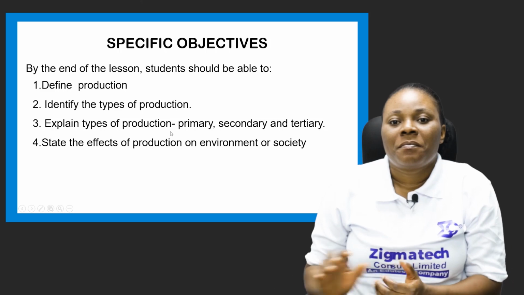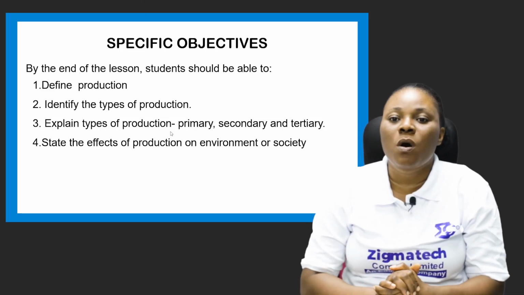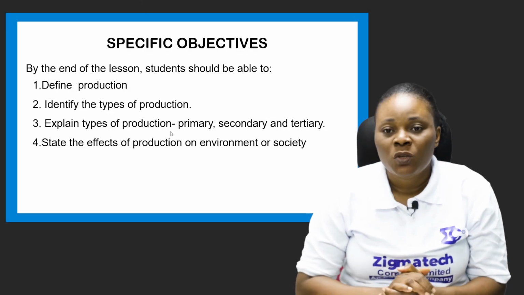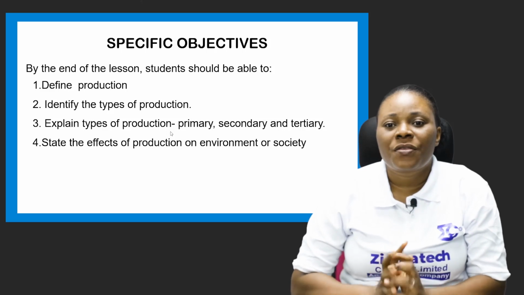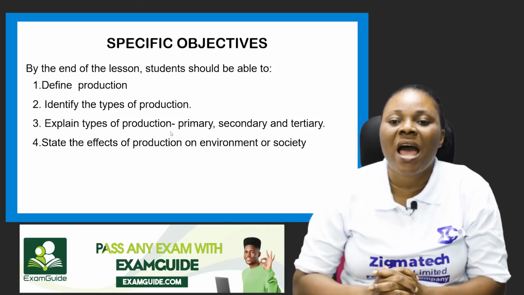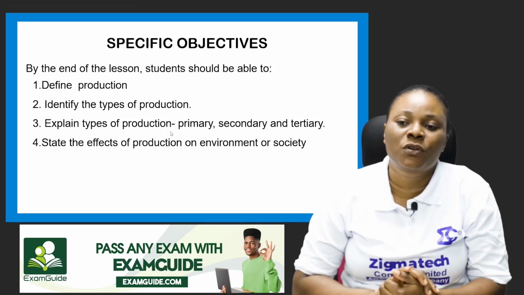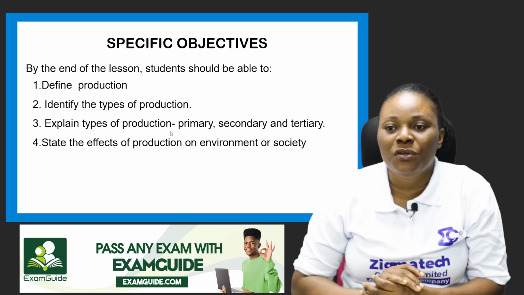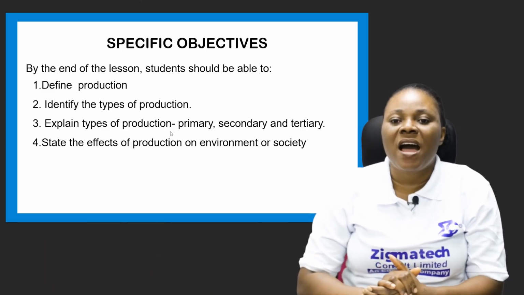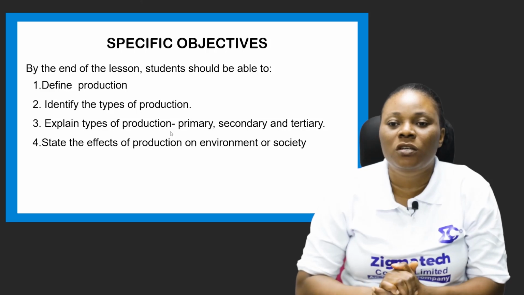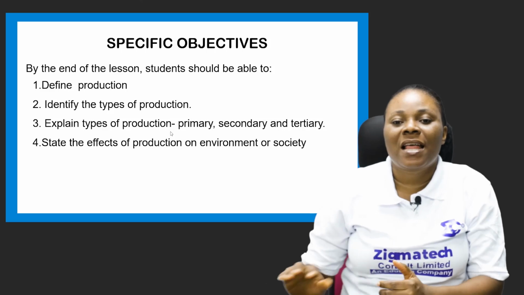By the end of the lesson, you should be able to, number one, define production; two, identify the types of production; three, explain each type of production, which are the primary production, the secondary production, and the tertiary production; and four, state or identify the effects of production on both our environment and the society at large.